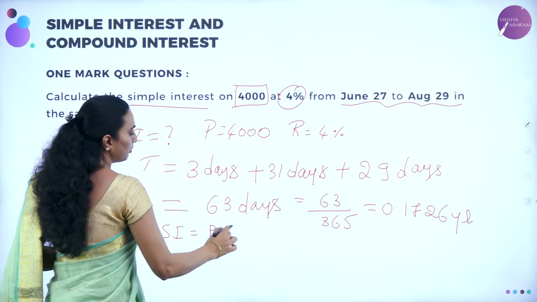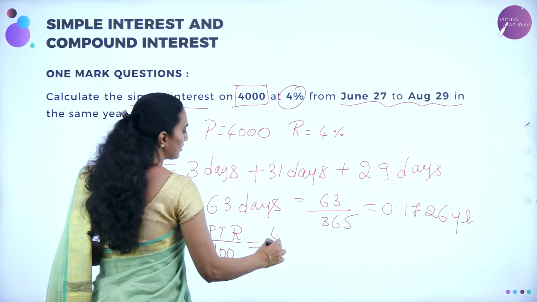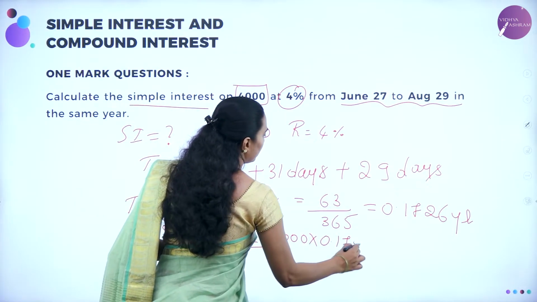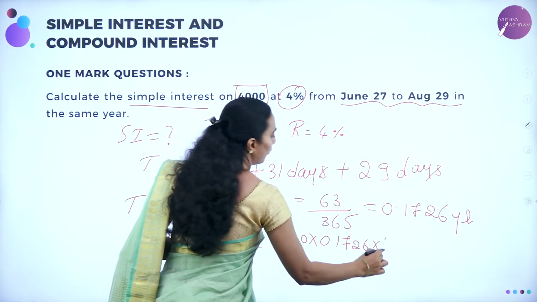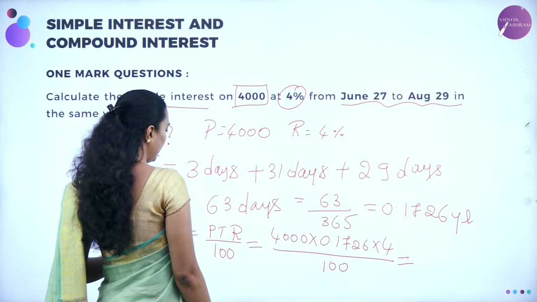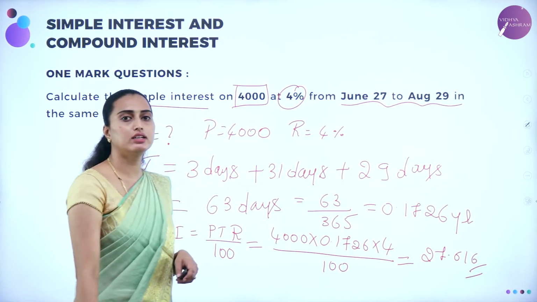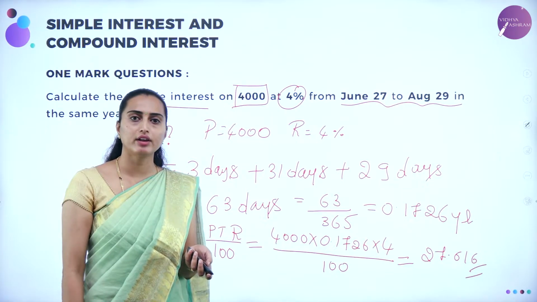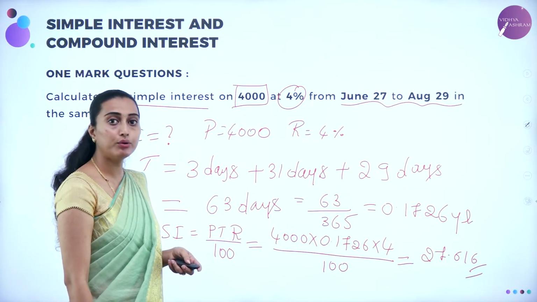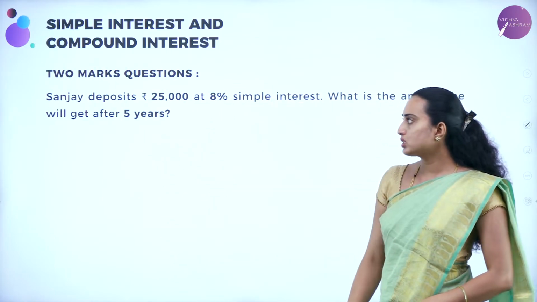Okay, now simple interest will be calculated. SI is equal to, you know the formula, PTR divided by 100. So let me substitute. P is nothing but 4,000, into T, which is 0.1726, into how many percent? 4% divided by 100. The answer you are going to get after calculation is 27.616. That is your answer. That is the rupees you are going to get as interest. I think you understood this problem and how to convert the days into a year, and how to calculate the days from June 27th till August 29. We'll move on to the next one.